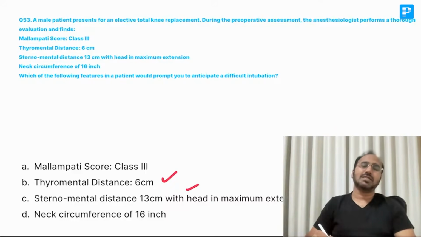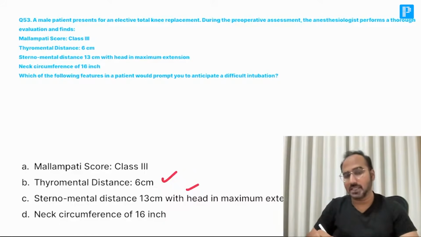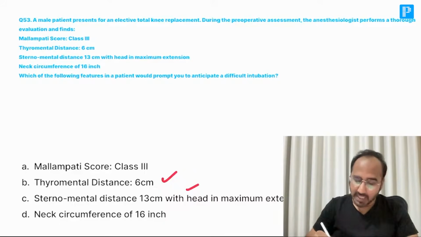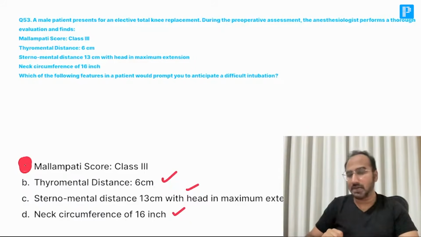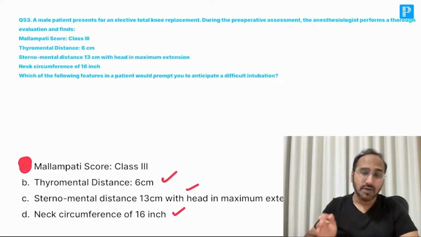Thyromental distance less than 6 centimeters and sternomental distance less than 12.5 centimeters are the indicators of difficult airway. Neck circumference of 16 inches, no. More than 16 inches could be a predictor. But what is the predictor of difficult airway over here? It is the Mallampati score of 3. Mallampati score of 3 means what? When the patient opens his mouth, you are able to see the base of uvula, soft palate and hard palate.